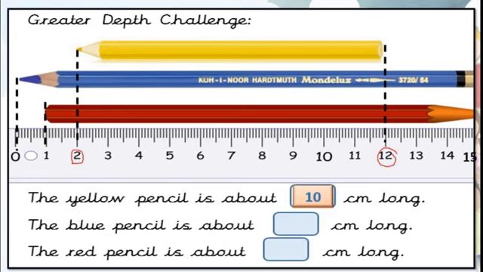Now second one, blue pencil. It started from 0 up to 15. Correct. This is simple. 15 centimeter. What about the red pencil? It started from 1 and up to 15. Then, yes, you are right. That is 14 centimeter. Very good, students.